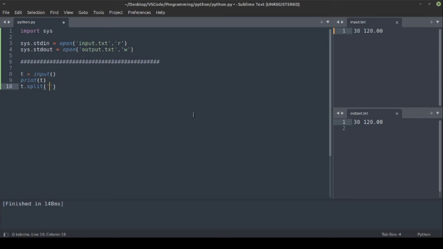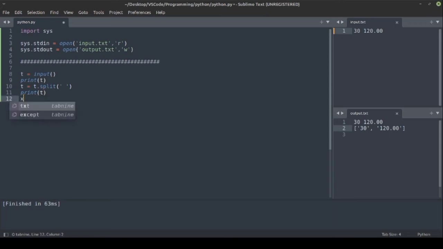Here our delimiter would be the space, and let's store this in that same t variable and print it to see what is stored in t. Here t is a list of strings containing 30 and 120. We would have to convert this into integer and this into float to do the further mathematical calculations, else it will throw an error as we can't calculate using strings.